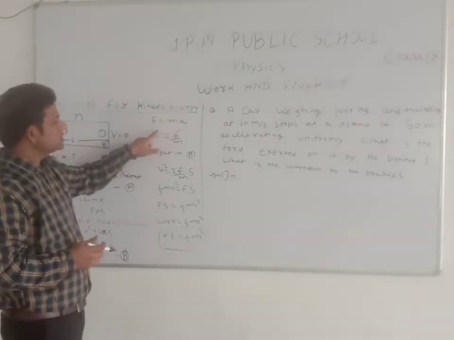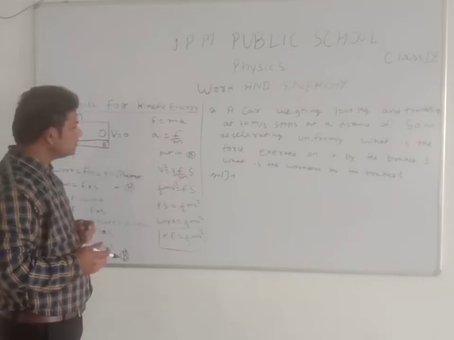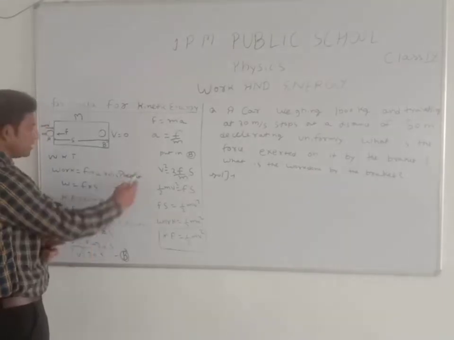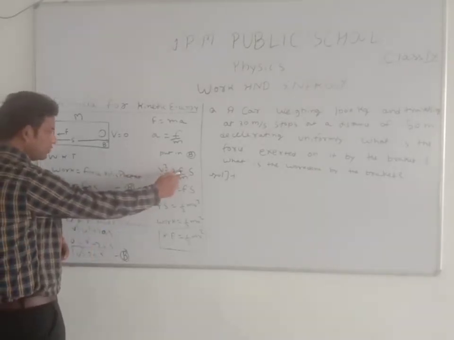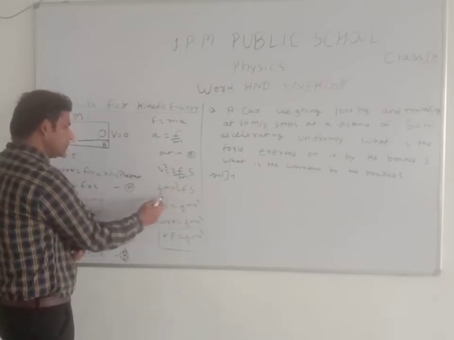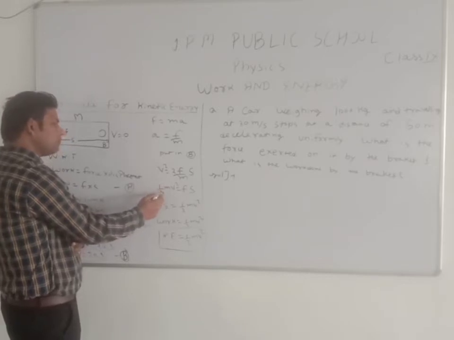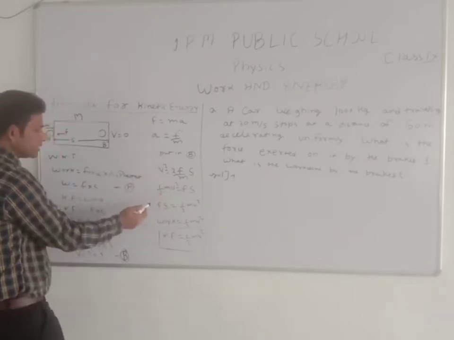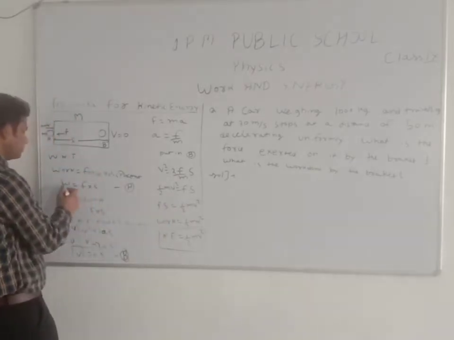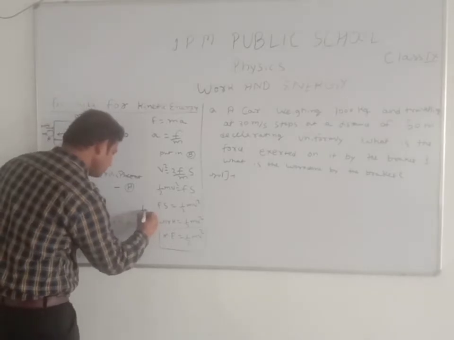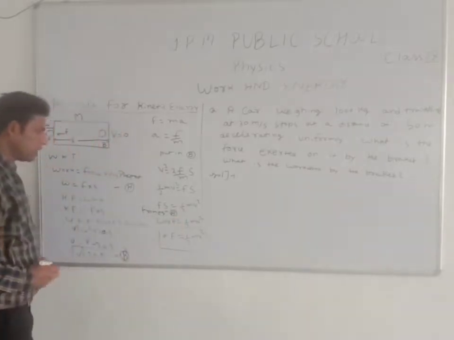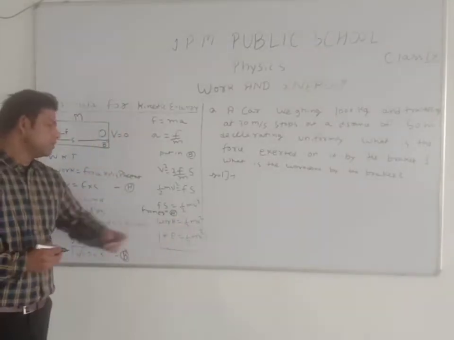F equals ma, it means a equals F upon m. Put it in equation B. Putting the value of a, v square equals 2 into F upon m, then into s, then m comes here. It means half mv square equals F into s. So Fs equals half mv square. We know F into s equals W. It means from equation A, work equals half mv square. It means kinetic energy equals half mv square.